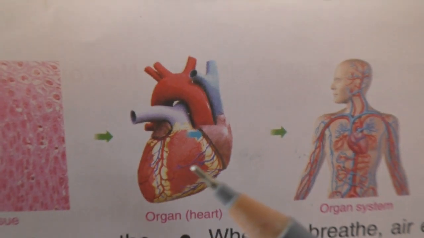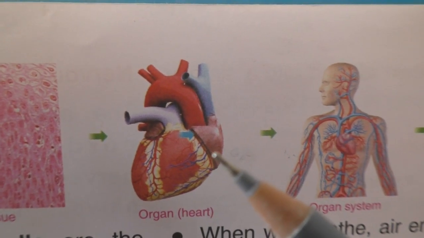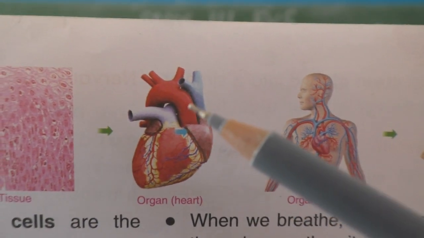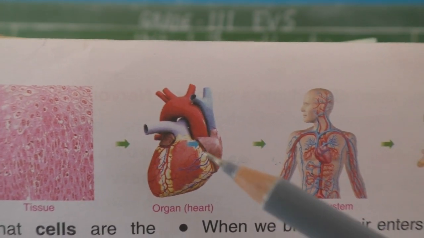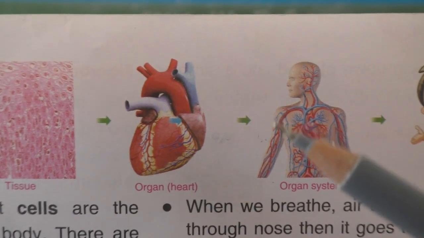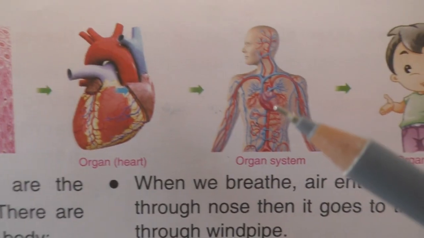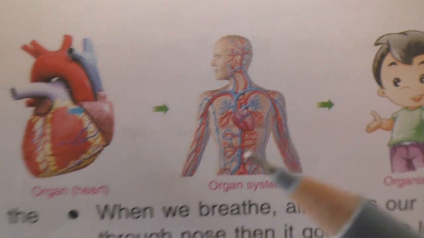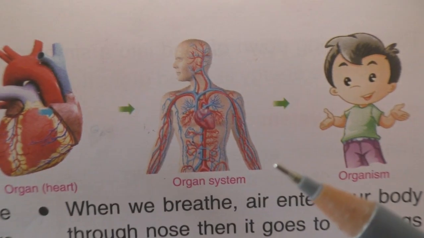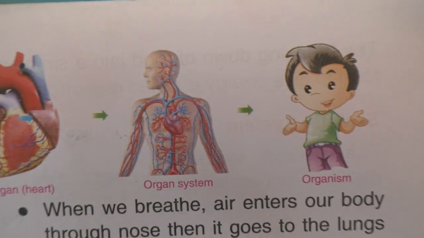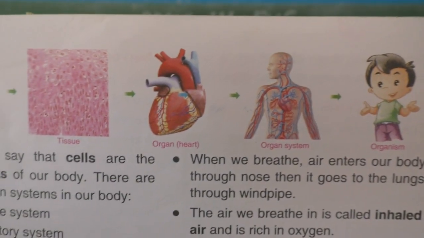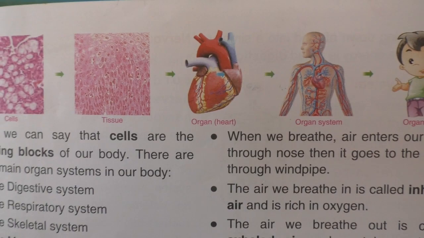This is what I showed previously, the lungs, no? Here the heart is given in our book. This is a single organ. The heart alone can't do any function. Together with other organs only, the function will be completed. So many organs together form an organ system. Like that, many organ systems together make an organism. In an organism we can find many organ systems. Isn't it, children?